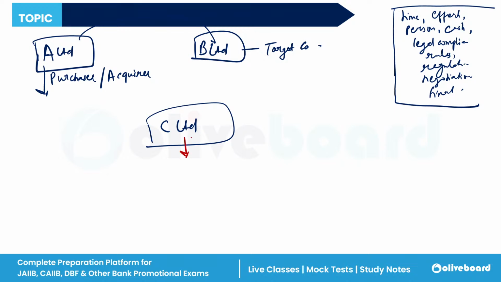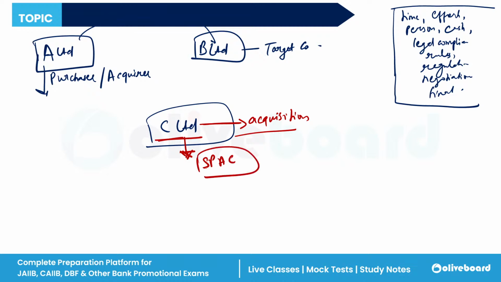Now the work of this company is one specific purpose. And what is that specific purpose? That specific purpose is the acquisition. C Limited is established only for that specific purpose, the acquisition. Now, this company is known as SPAC, that is Special Purpose Acquisition Company. Clear? So in this case, A Limited will become the sponsor of C Limited.